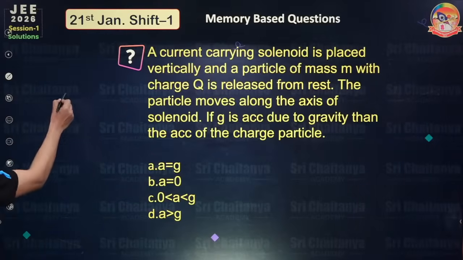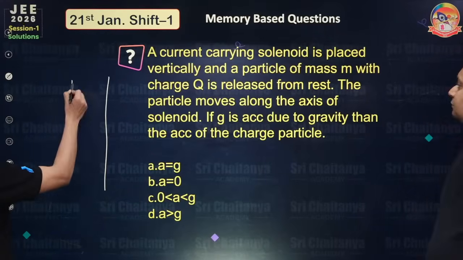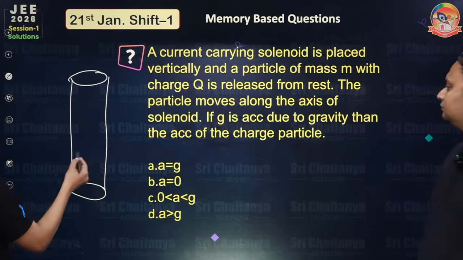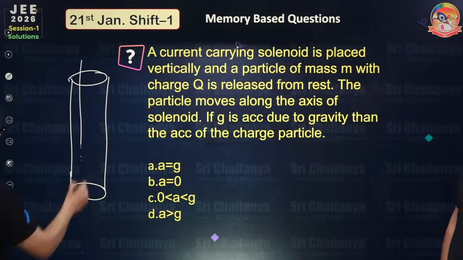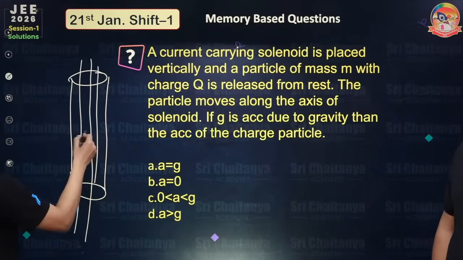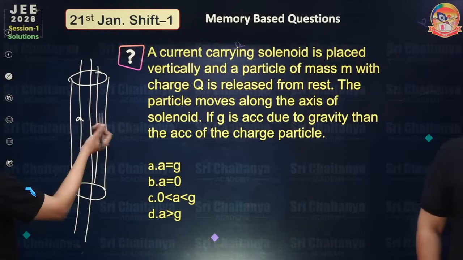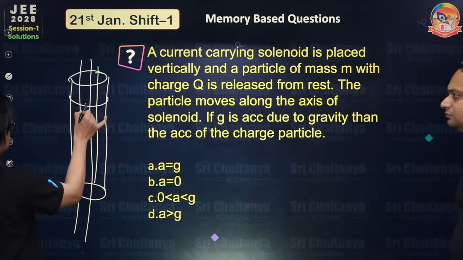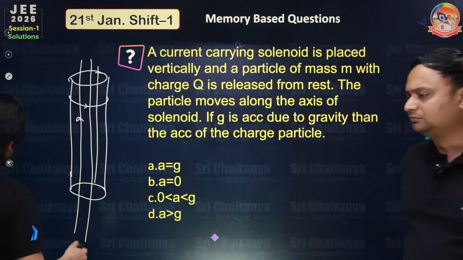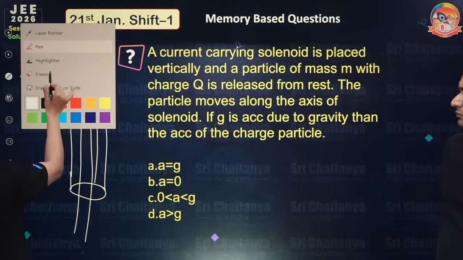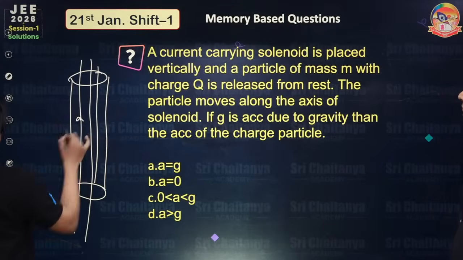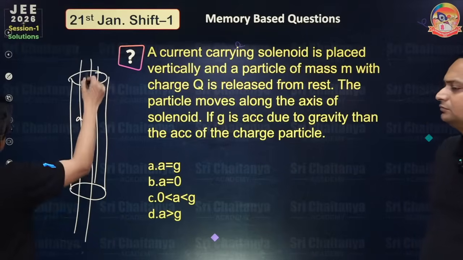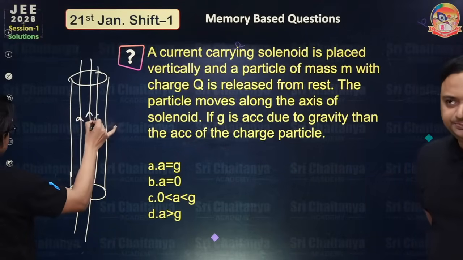So basically, the solenoid is vertical, and if it is a vertical solenoid, the magnetic field lines are also vertical in that case. The direction will depend on the sense of current in the solenoid, but I'm not considering any sense. We know that it is just vertical. Because it is vertical, those magnetic field lines are vertical, either up or down.